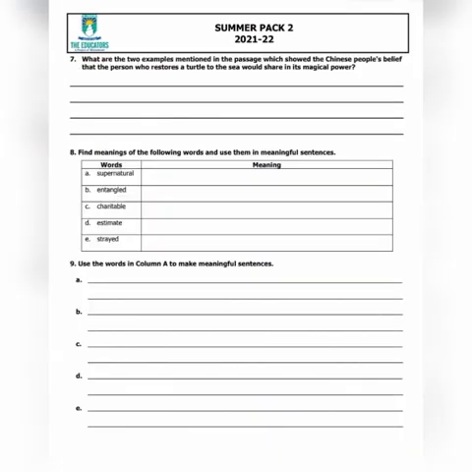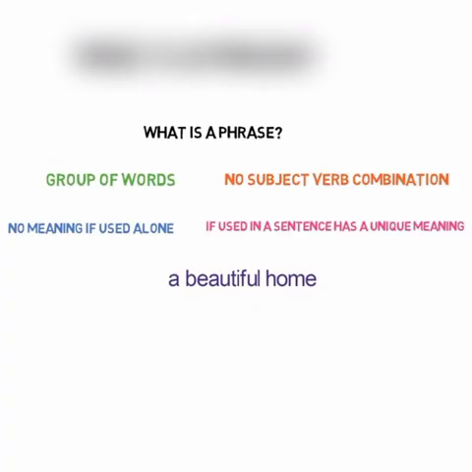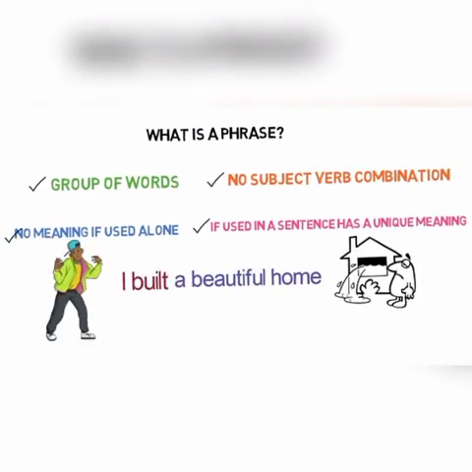Okay, students? Your next activity is about phrases. So let's learn what a phrase is. A phrase is a group of words which contains no subject-verb combination, and it has no meaning if used alone, but if used in a sentence it has a unique meaning. For example, a beautiful home. In this phrase, there is no subject-verb combination. And in the next example, I built a beautiful home. Now look at this. This phrase is used in a sentence, so it has a unique meaning.